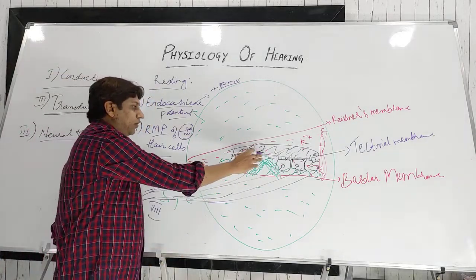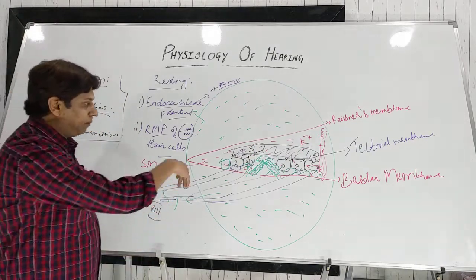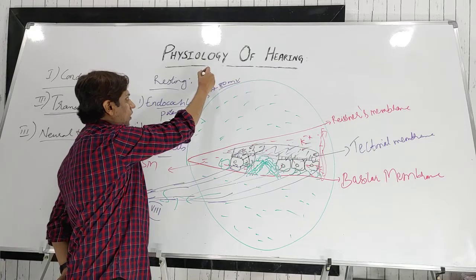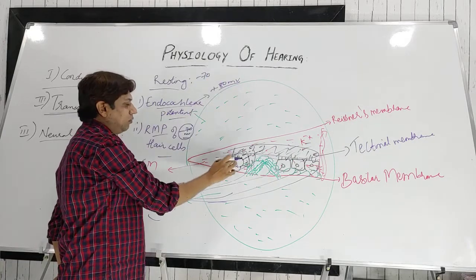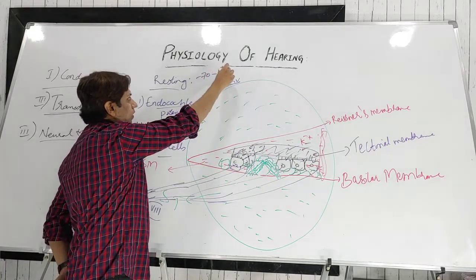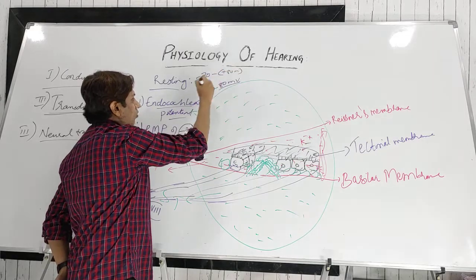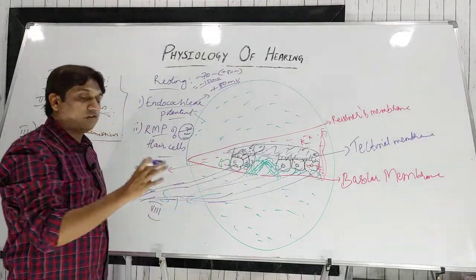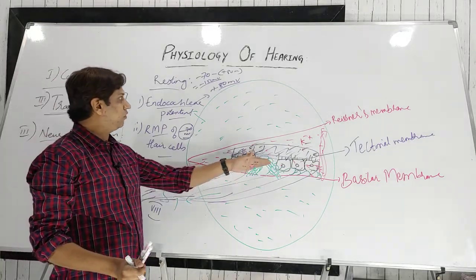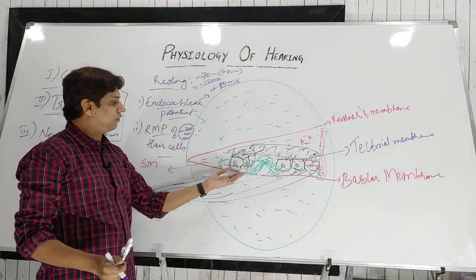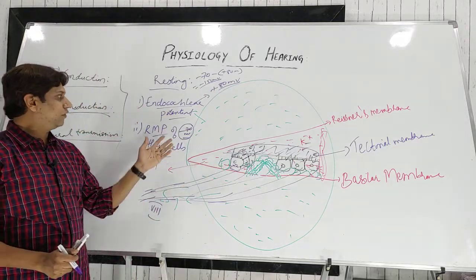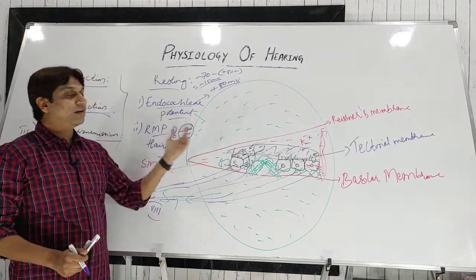But with respect to the endolymph on the upper side, the scala media is already plus 80 millivolt, so together it will be minus 150 millivolt. So the resting membrane potential of the hair cells with respect to the endolymph is minus 150 millivolt, and with respect to the perilymph it is minus 70 millivolt. So these are the two potentials at the resting condition.